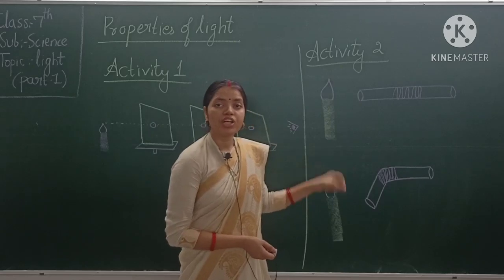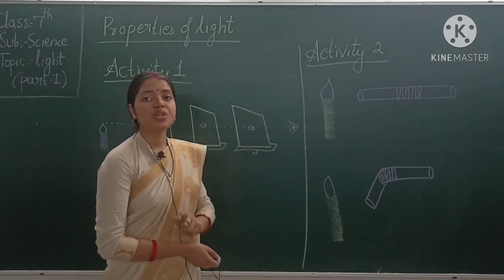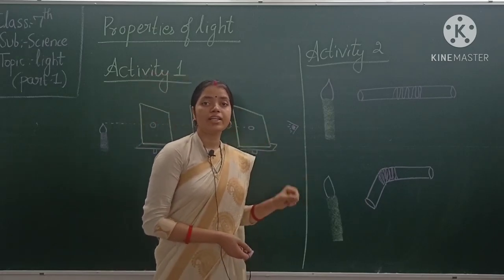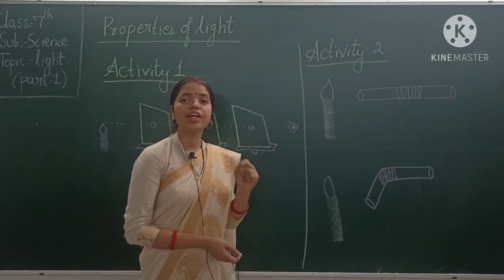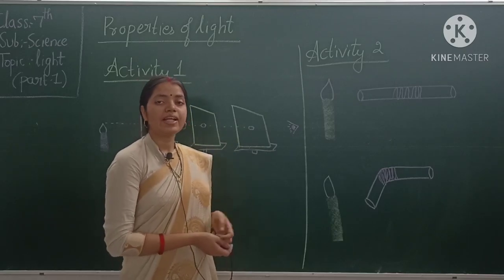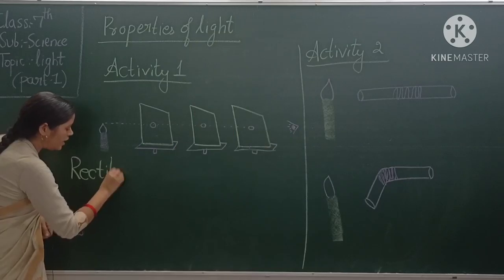So what do we conclude here? We conclude that light always travels in a straight path. This property of light, that it always travels in a straight line path, is called rectilinear propagation of light. Okay, so let's write the definition for rectilinear propagation of light.